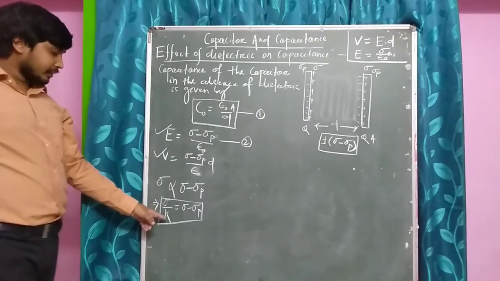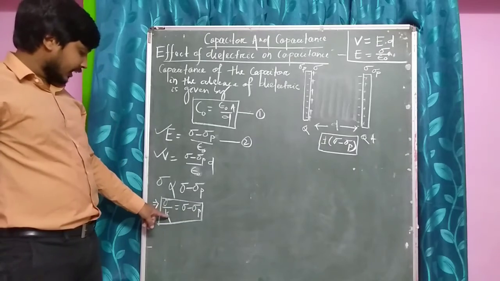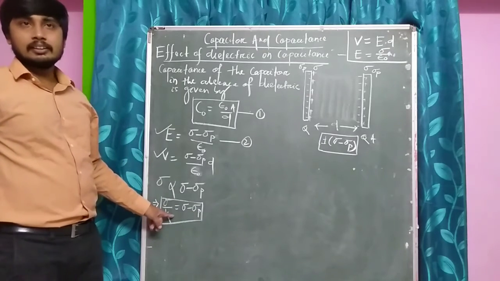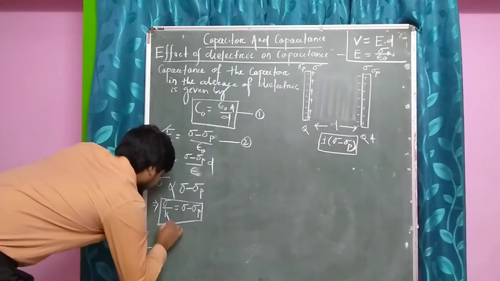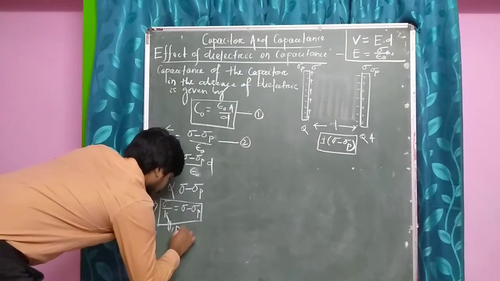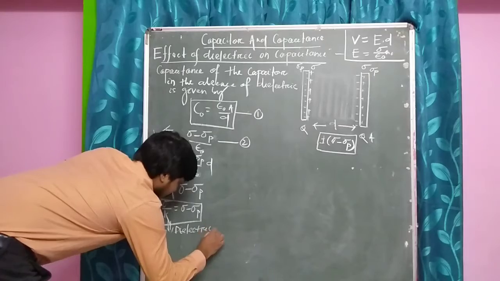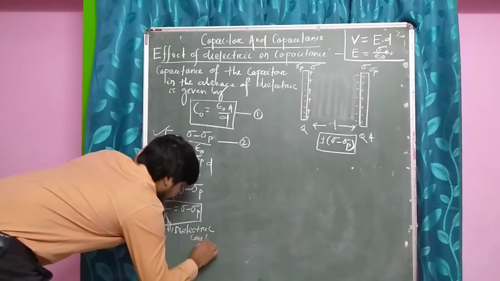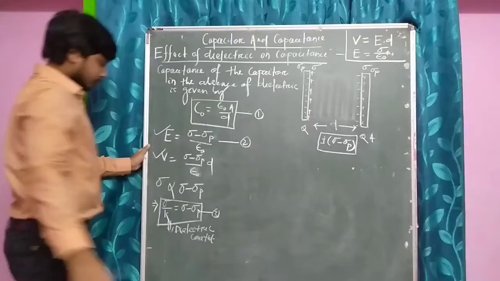Sigma by K will be equal to sigma minus sigma p, where this K is the dielectric constant. Let it be equation number 3.